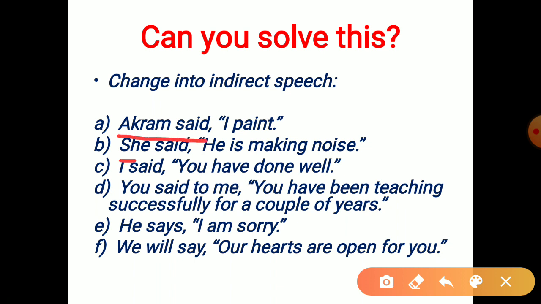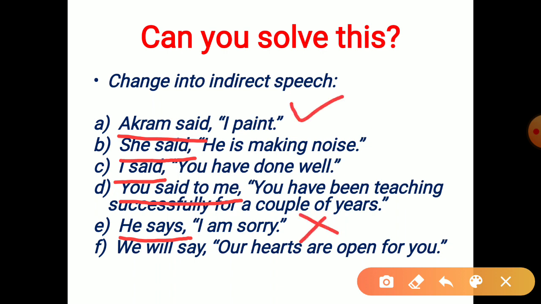In the second sentence, she said. Again, the tense will change. In the third sentence, I said. So the tense will change. In the fourth sentence, you said to me. It's in the past tense. So the tense will change in the reported speech. In the next sentence, he says. It's in the present tense. So there will be no change in the tense. No change.